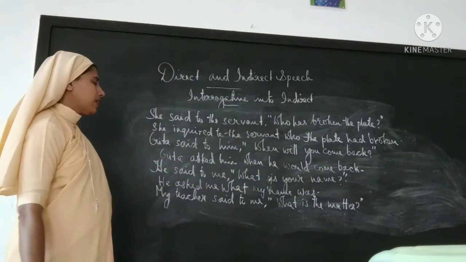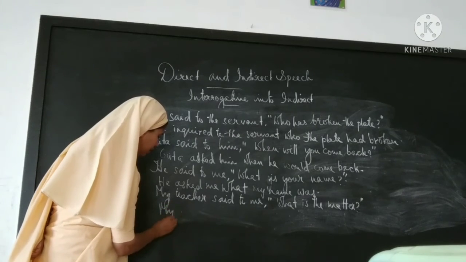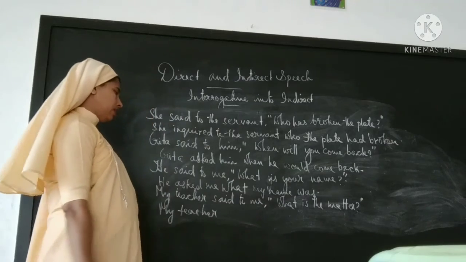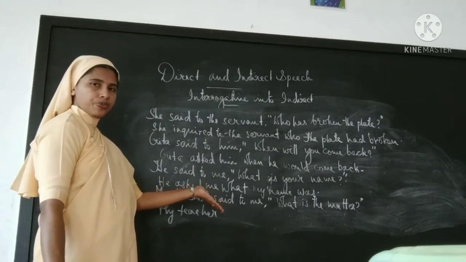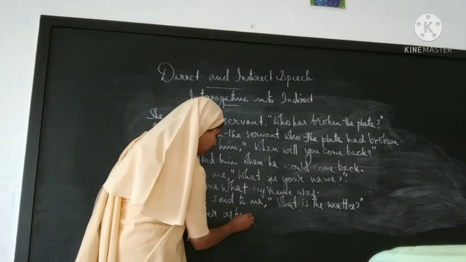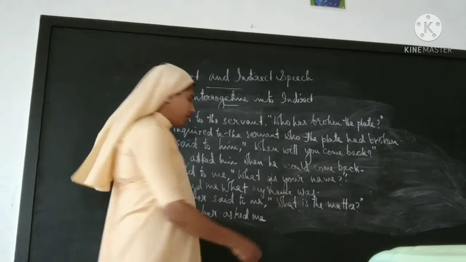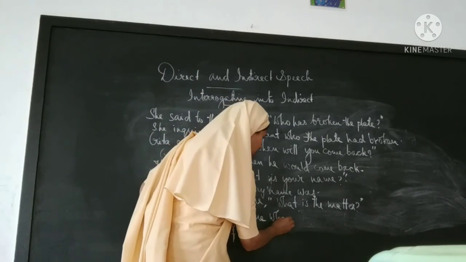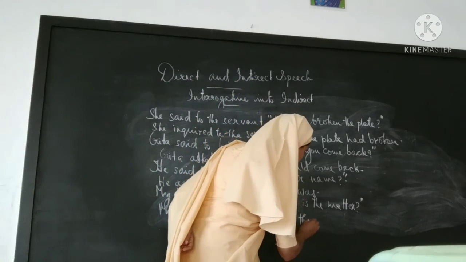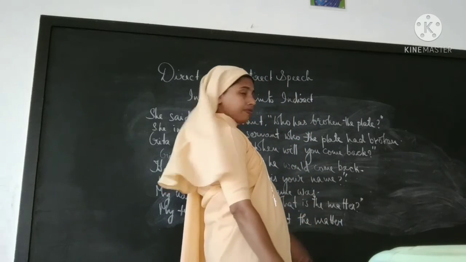Next question. The teacher said to me, what is the matter? My teacher then said to me will change to asked. Asked me, then the WH word, then the subject, the matter. Is will change to was. Okay.